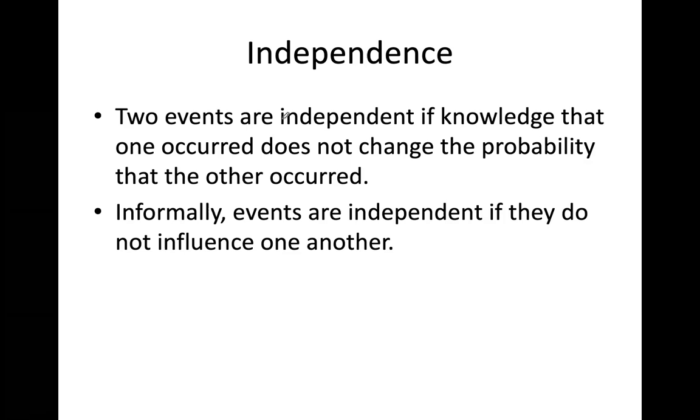If I know that something has occurred, does knowing this affect the other one? If they affect each other, they are not independent. If they do not change each other, if there is no influence on each other, then we can call them independent.